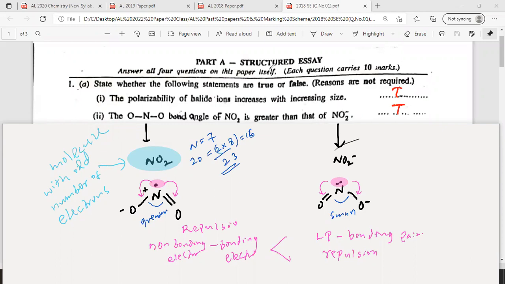Therefore, Lewis theory has failed for molecules or ions with an odd number of electrons. That is one drawback of Lewis theory. Please write it. So, can you understand this? The repulsion from one electron is less than from two electrons.